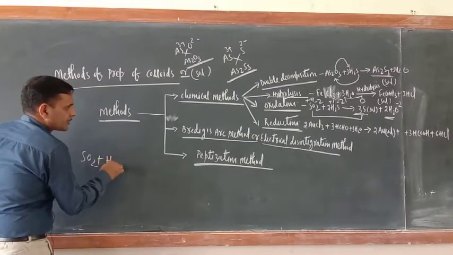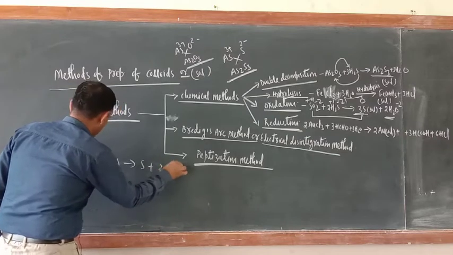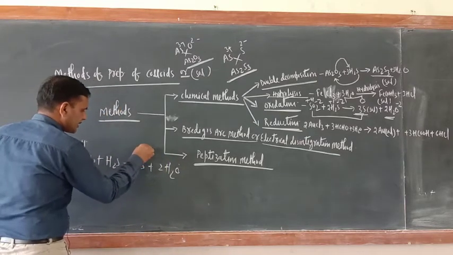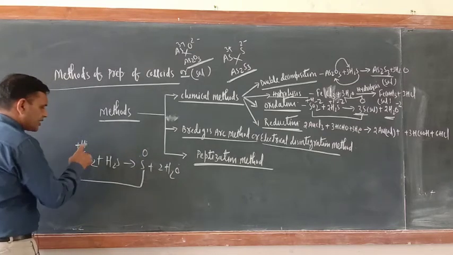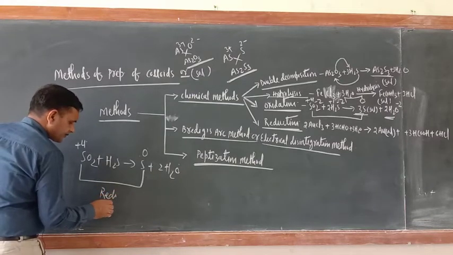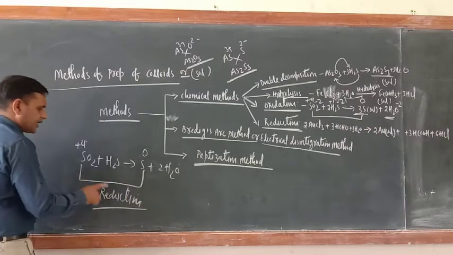SO2 plus H2S gives sulfur plus 2H2O. Just see. What is the oxidation state of sulfur here? +4. What is the oxidation state of sulfur here? 0. So +4 to 0. There is a decrease in the positive oxidation state. So what is the meaning of this one? If there is a decrease in the positive oxidation state, that is reduction.